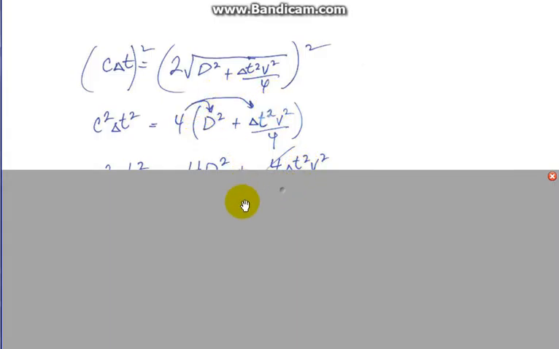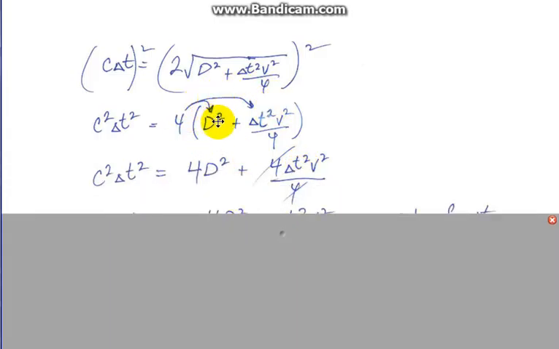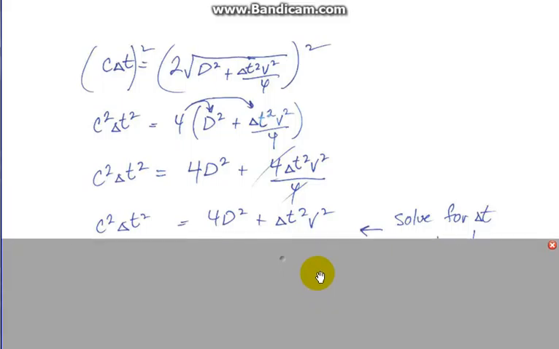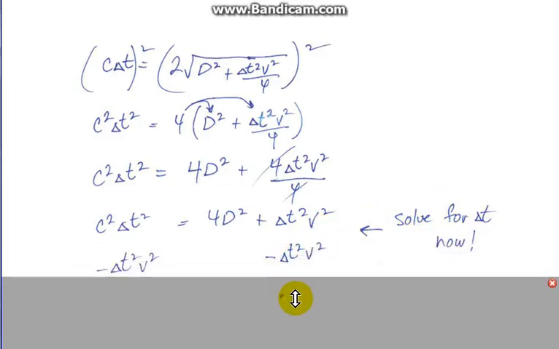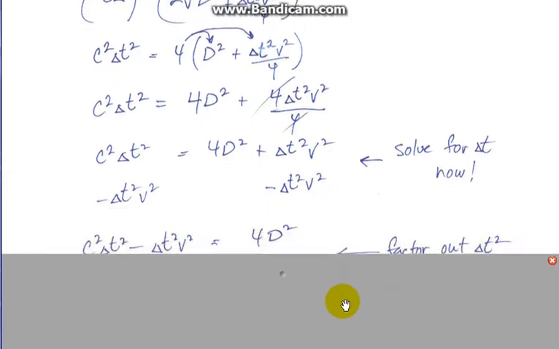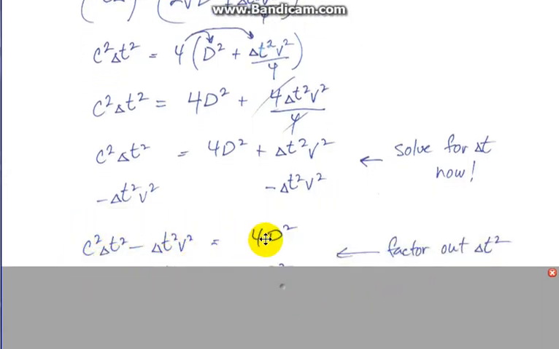Then distribute the 4 across, so 4 times d squared is 4d squared. 4 times this part here, you can see the 4's are going to cancel out, and we're left with t squared v squared. Okay. Eventually rearranging this and solving for t. So you can see here, I'll just bring the t's to the left hand side, minus t squared v squared. And I get this on the left with 4d squared on the right.